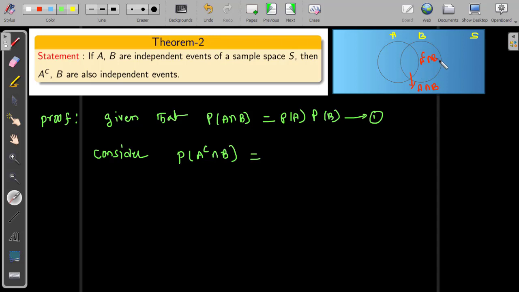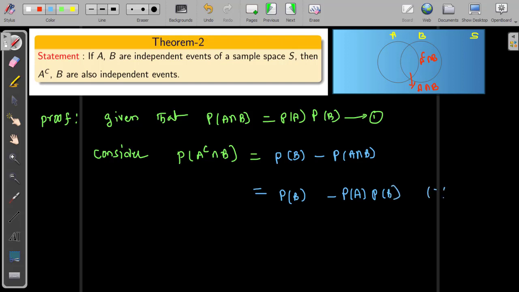So this equals the probability of B minus the probability of A intersection B, because this intersection area is added twice and we need to delete it once. The next step, the probability of B stays the same, and from equation 1, P of A intersection B is P of A times P of B.